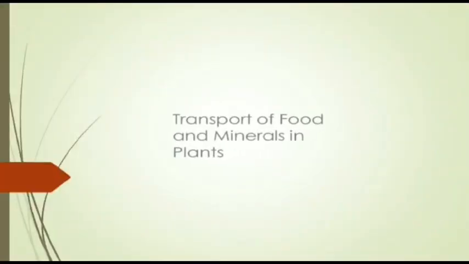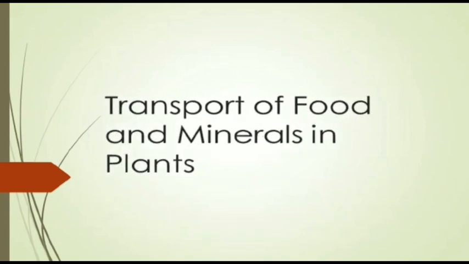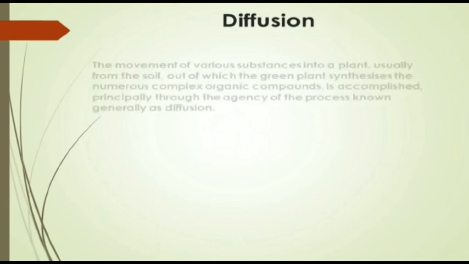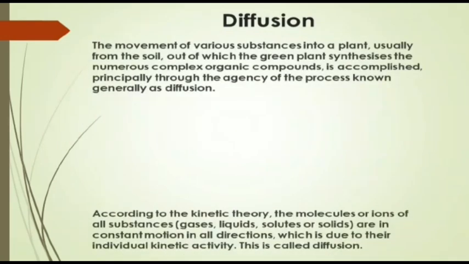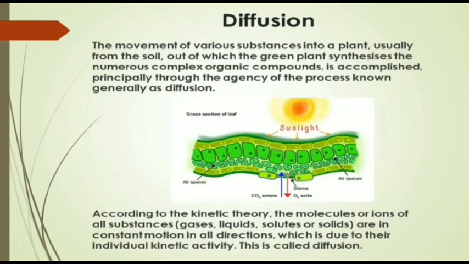Let's talk about the transport of food and minerals in plants. Now, what is diffusion? The movement of the various substances into a plant, usually from the soil, out of which the green plant synthesizes the numerous complex organic compounds, is accomplished principally through the agency of the process known generally